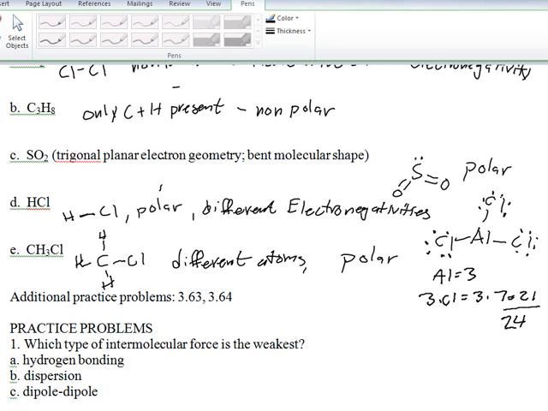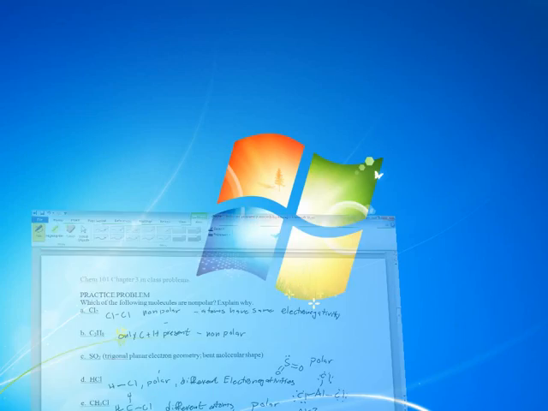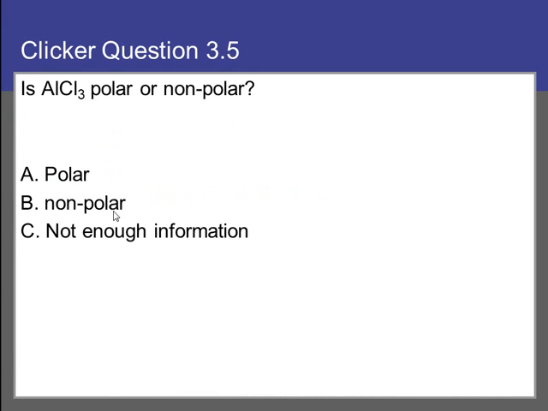And so that has trigonal planar electron geometry, right? And trigonal planar molecular geometry. So the molecular geometry and the electron geometry are the same, and there's only one type of bond here. There's 3 different aluminum chloride bonds, and so this fits the description as nonpolar. It has the same bonds, and it doesn't have any lone pairs, so the molecular shape is the same as the electronic shape.